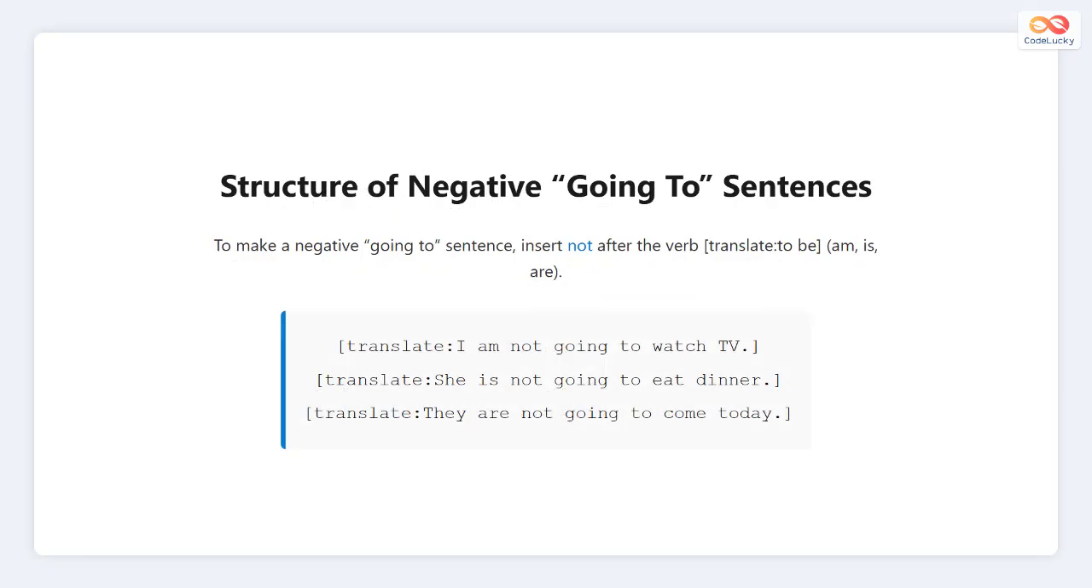To make a negative sentence with going to, we place the word not after the verb to be, which includes am, is, or are. For example, I am not going to watch television means the person will not watch television in the future. She is not going to eat dinner shows that she refuses or decides not to eat. They are not going to come today means they have chosen not to come.